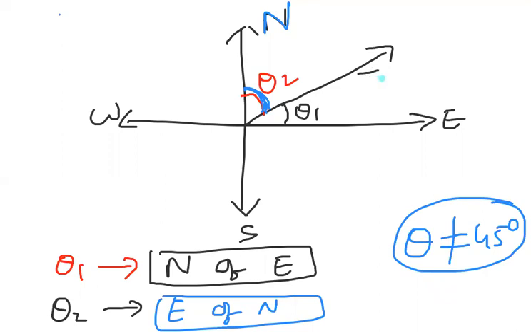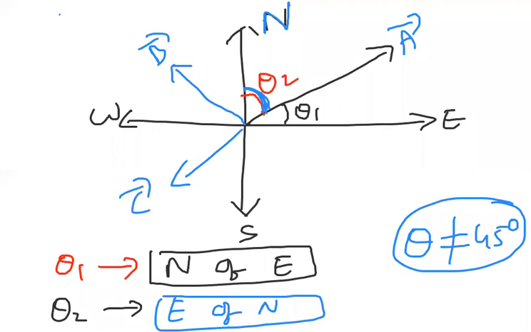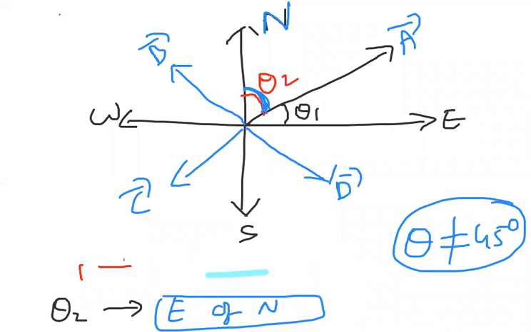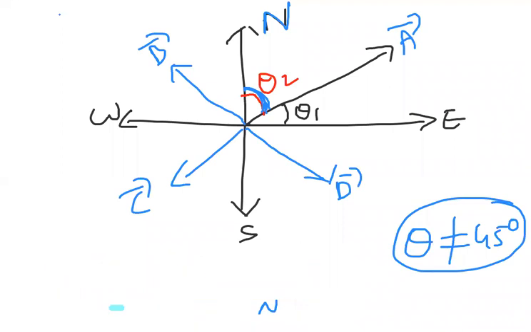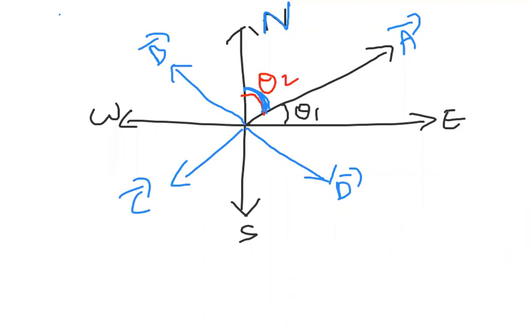Let me call this vector A bar. Now I am taking another vector, this is B bar, and this is another vector, C bar. Another vector I am taking as D bar. I have taken 4 vectors. Now let me take the total of 4 angles everywhere, because no angle is 45.